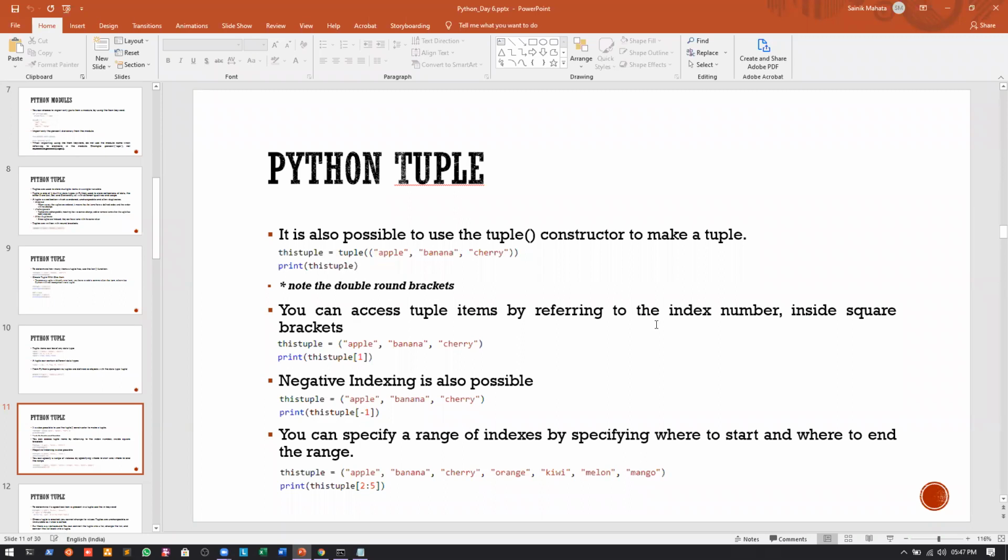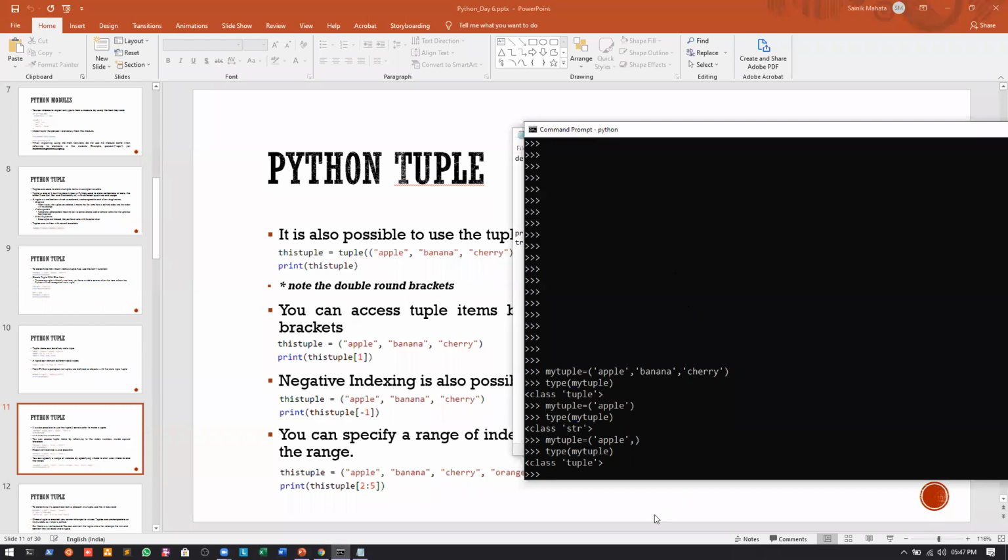Now, you can access tuple items by referring to the index number inside the square brackets. We have discussed that tuples are ordered, and since they allow duplicate values, they are indexed. We have already defined my tuple, so let us define it again: let us copy this and paste it. Okay, so this is my tuple.